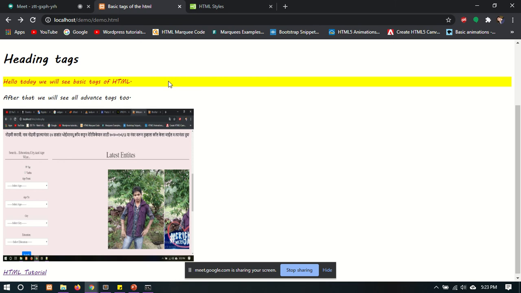For changing the font size, there is a font size property. For changing the font weight or the boldness of the text, there is a font weight property. For changing the font style, there is a font family property. So by using these things, we can change the style of the fonts.